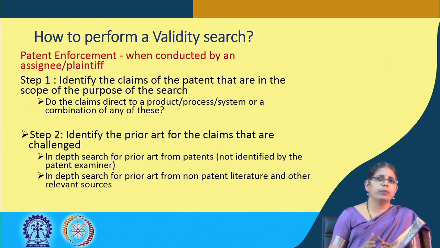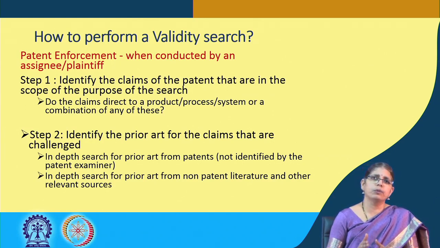Another reason why a patent owner would like to look at a patent validity search is also to look at it from a scenario of a possible licensing of that invention. What happens is post grant, it is possible that some part of the invention may not be implementable. That may be potentially a reason why a licensee will look at a non-working of a patent claim.